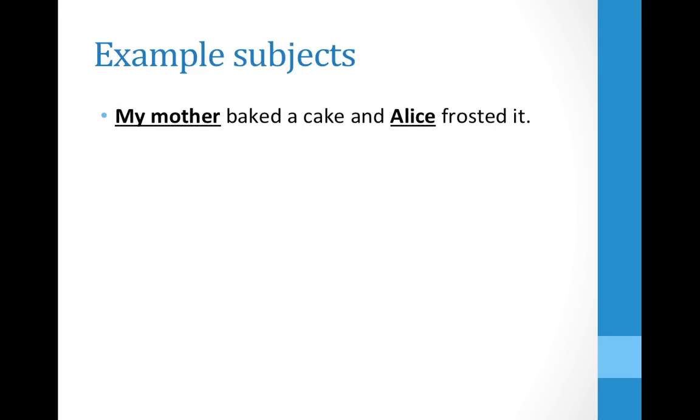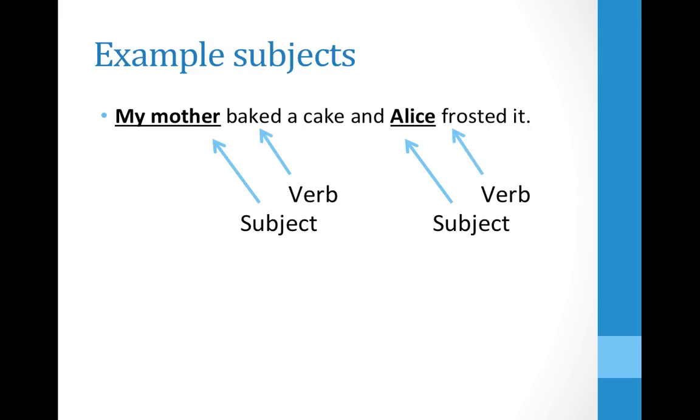Here's an example of a sentence with two subjects, because there are two verbs. In this sentence, my mother is doing the baking. So my mother is the subject of the verb baked. However, somebody else is doing the frosting of the cake, in this case, Alice. Because Alice is doing the action of frosting, Alice is the subject of the verb frosted. Because there are two verbs, there are two subjects in this sentence.